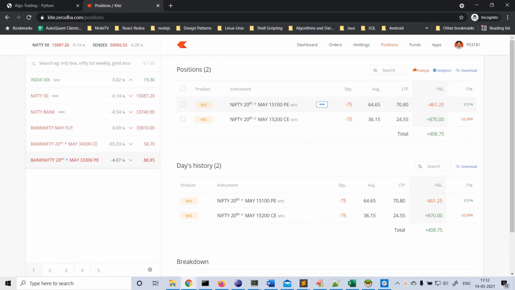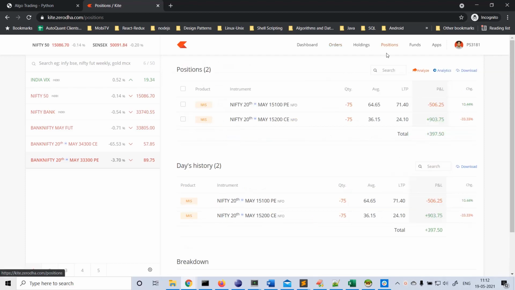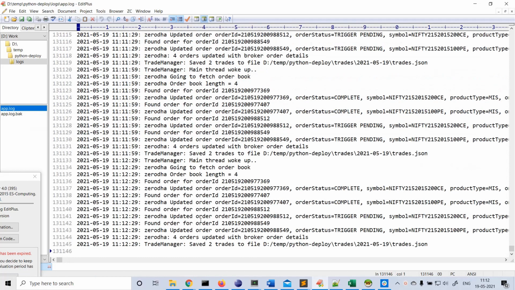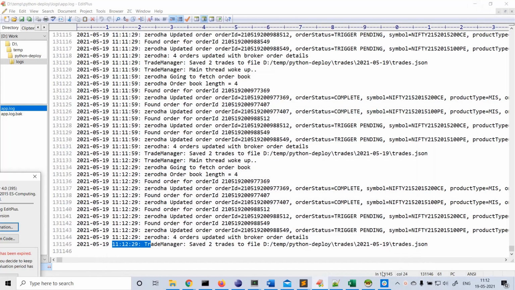I think now the time is 11:12. Our trade is still going on. None of them hit SL. The SL is at 97 for this trade, and of course this one is 54. So neither CE nor PE got SL hit. Both trades are still active. If you look at the logs, it's 11:12. Algo is going properly without any issues. Here also no errors. We'll check after some time again.